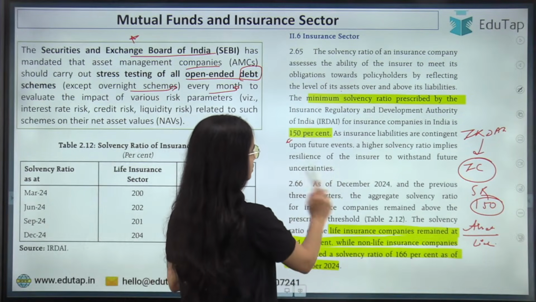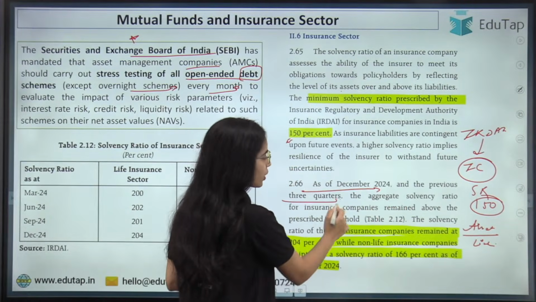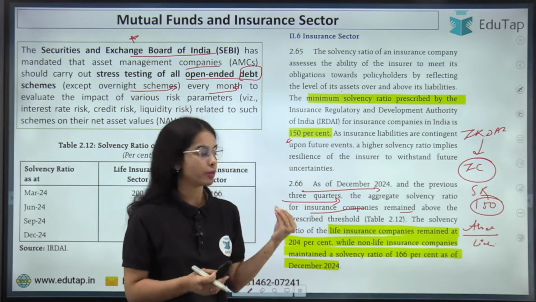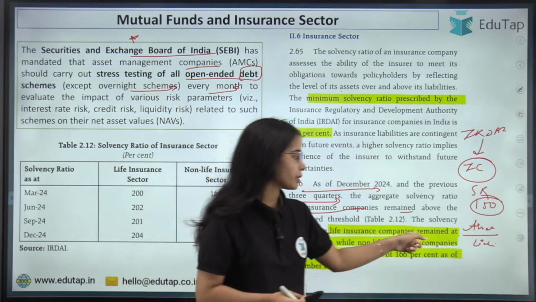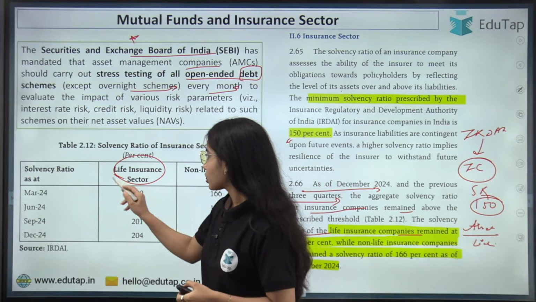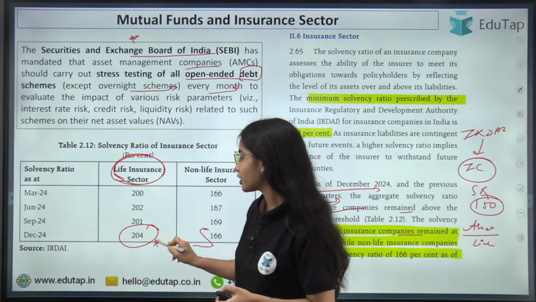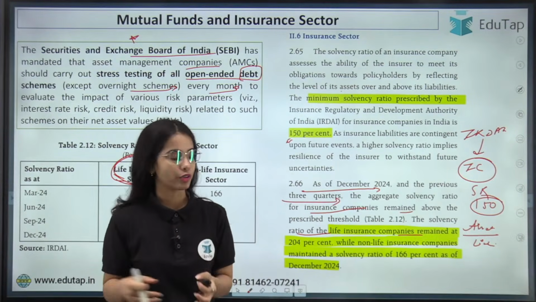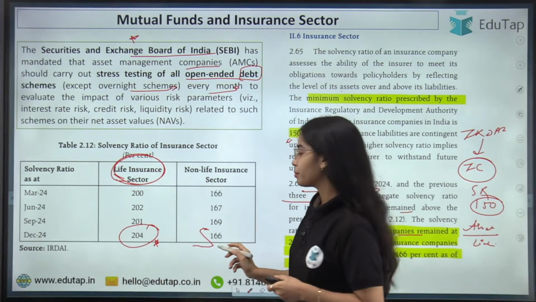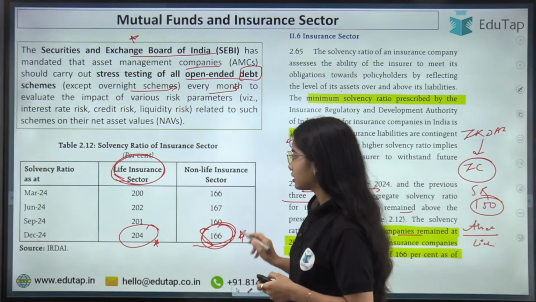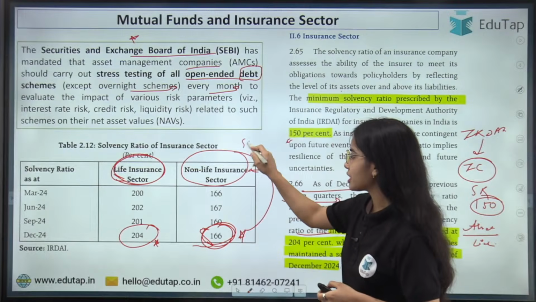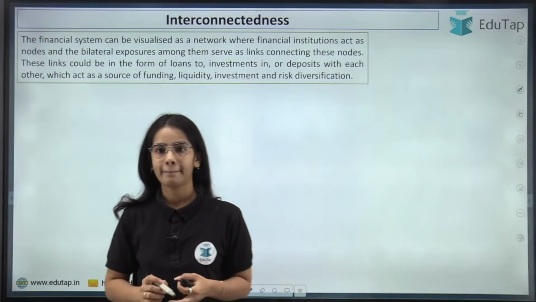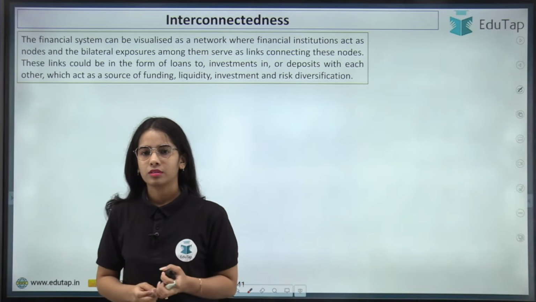So here, as of December 2024 and the previous 3 quarters, the aggregate solvency ratio for insurance companies remained above the prescribed threshold of 150%. For the life insurance sector, the solvency ratio remained at 204%. That is way higher than the 150% that the IRDAI has notified. As well as for the non-life insurance sector, the solvency ratio remained at 166%, that is higher than 150%, okay? Got it?